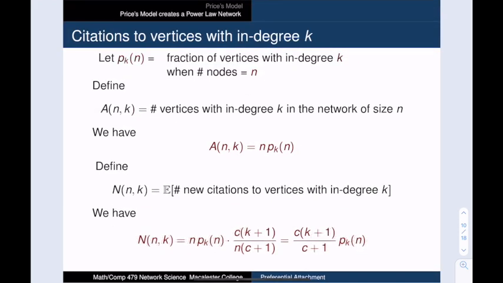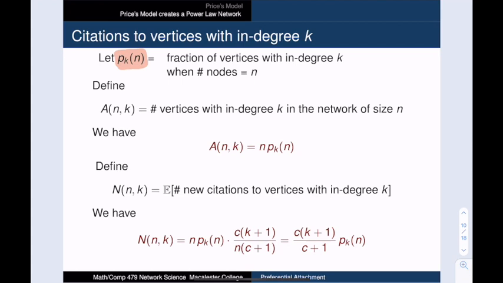So now we are going to step back and take a look at the graph as a whole. We will partition the vertices according to their in degree, and then we will watch how this partition changes as we grow from having n vertices to having n plus 1 vertices. Let p sub k of n denote the fraction of vertices with in degree k when there are n vertices in the network. This fraction, p sub k of n, is the number we actually care about. We want to show that these p sub k's adhere to a power law for large n.